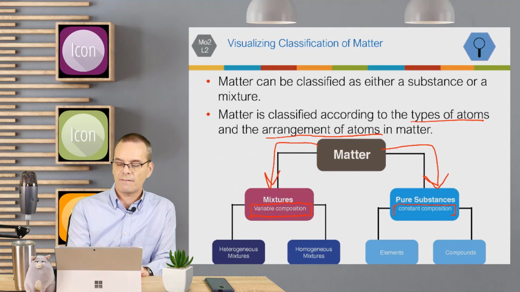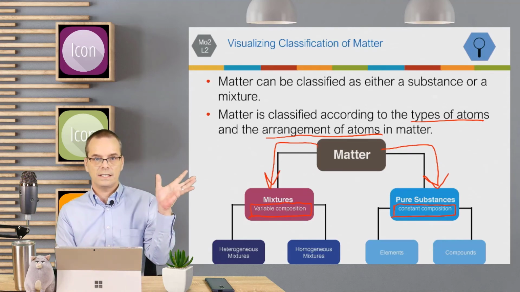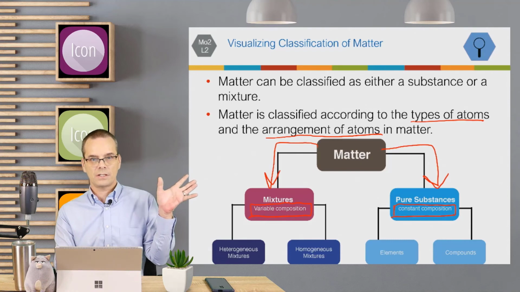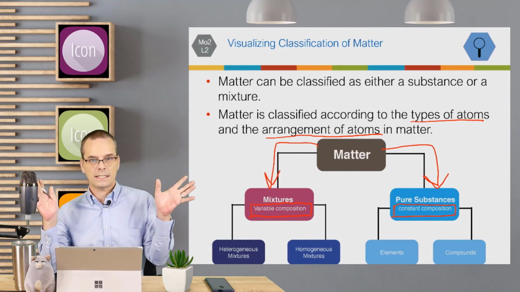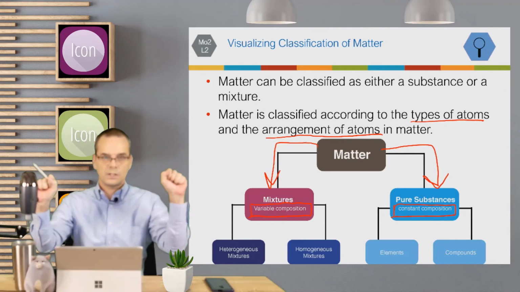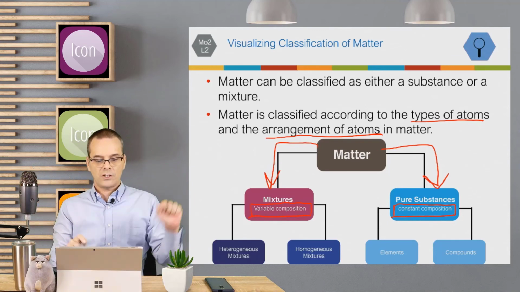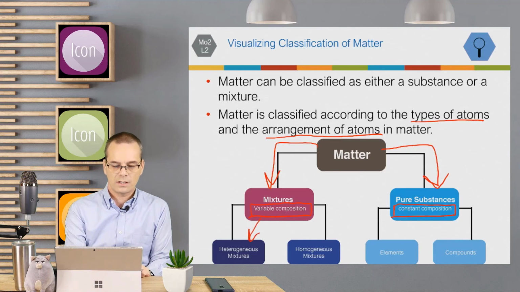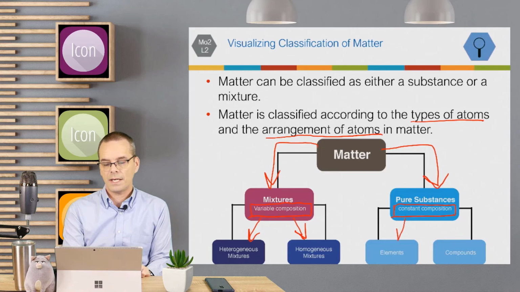Pure substances have constant compositions. Mixtures can be heterogeneous or homogeneous. Pure substances can be elements or compounds.